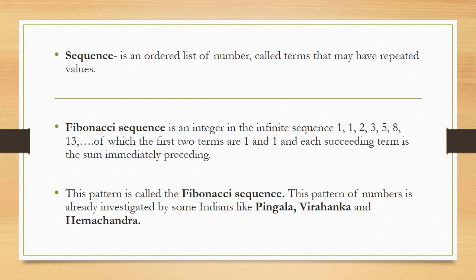A sequence is an ordered list of numbers, called terms, that may have repeated values. The Fibonacci sequence is the infinite sequence 1, 1, 2, 3, 5, 8, 13, of which the first two terms are 1 and each succeeding term is the sum of the two immediately preceding. In short, add the last two to get the next. This pattern is called the Fibonacci sequence. This pattern of numbers was already investigated by some Indians like Pingala, Virahanka, and Hemachandra.